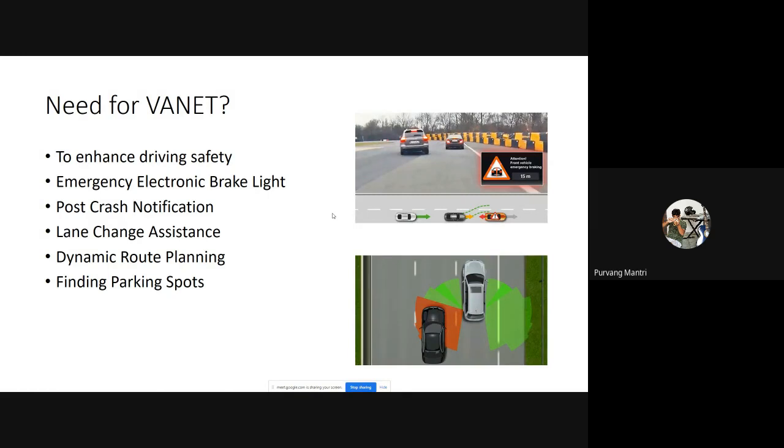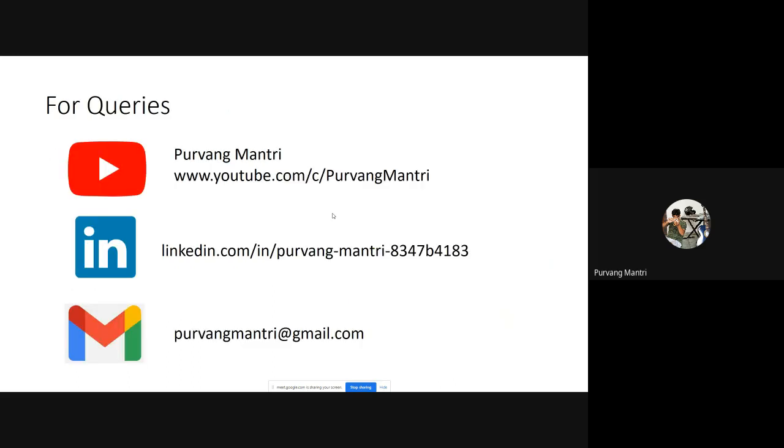And VANET will work hand in hand with autonomous vehicles, because they are moving objects. They are going to transmit data to each other, and with this transmission of data, the vehicles will keep track of each other, and based on that, they will take decisions on speed and braking. That's how the future of autonomous vehicles will be safer. And this brings us to the end of the session.